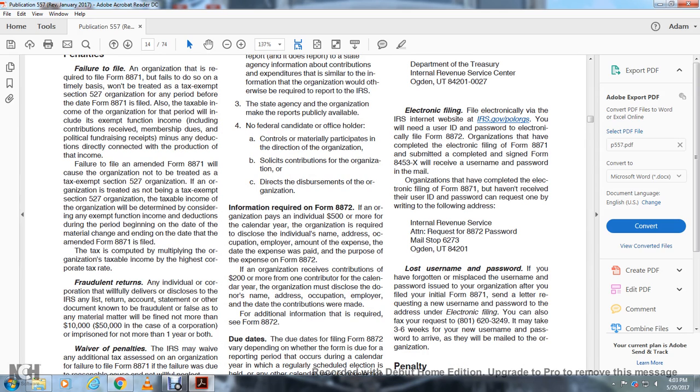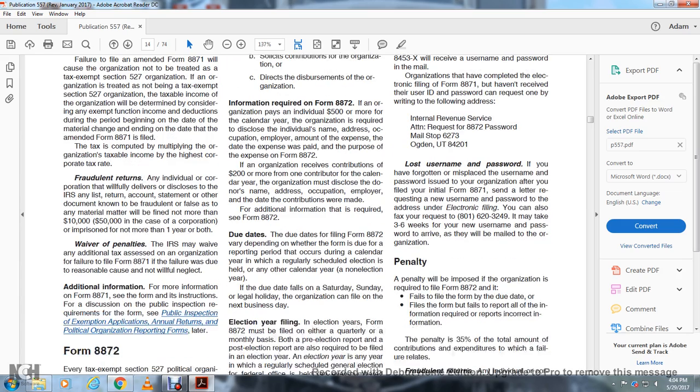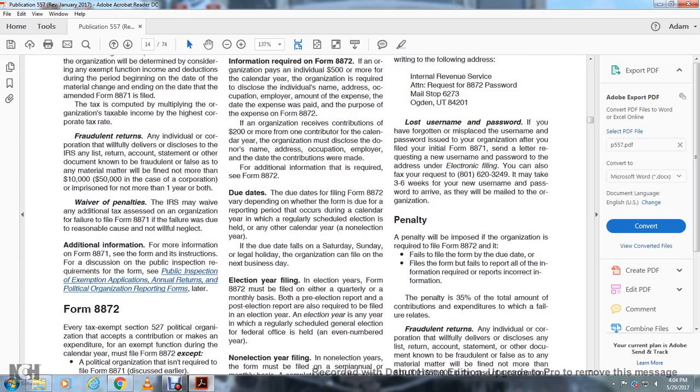Information required in Form 8872. If the organization paid an individual $500 or more in the calendar year, the organization is required to disclose the individual's name, address, occupation, employer, the amount of the expense, the date the expense was paid, and the purpose for the expense on Form 8872. If the organization received contributions of $200 or more from a contributor within the calendar year, the organization must disclose the donor's name, address, occupation, employer, and the date the contribution was made. Additional information is required in Section C of Form 8872.